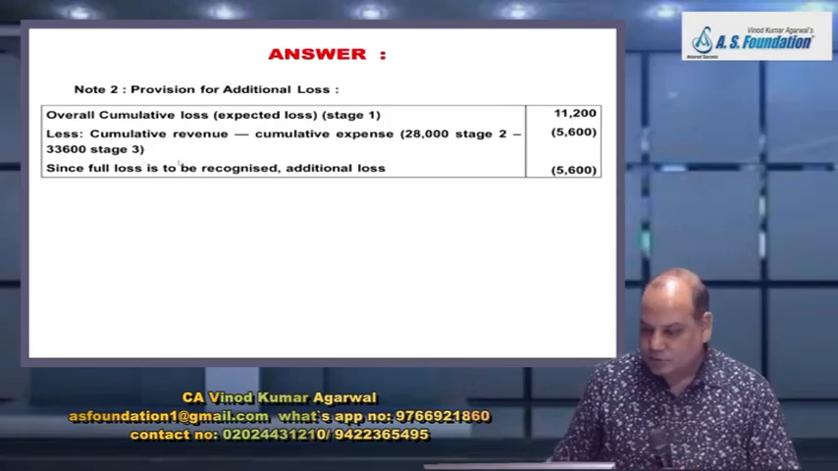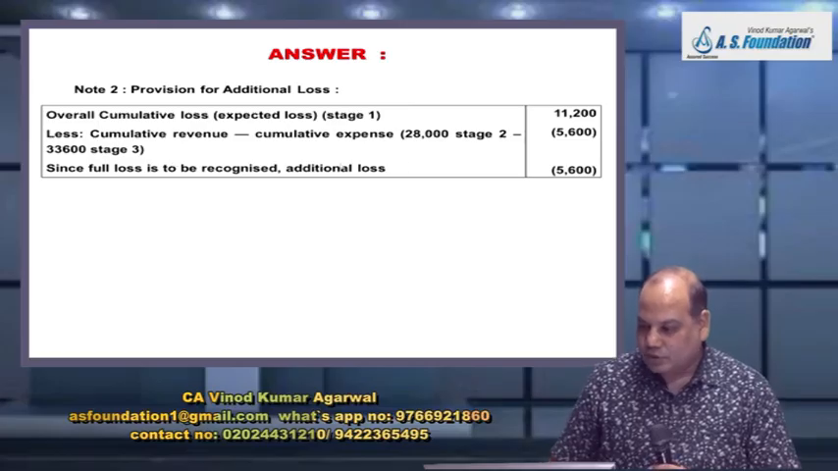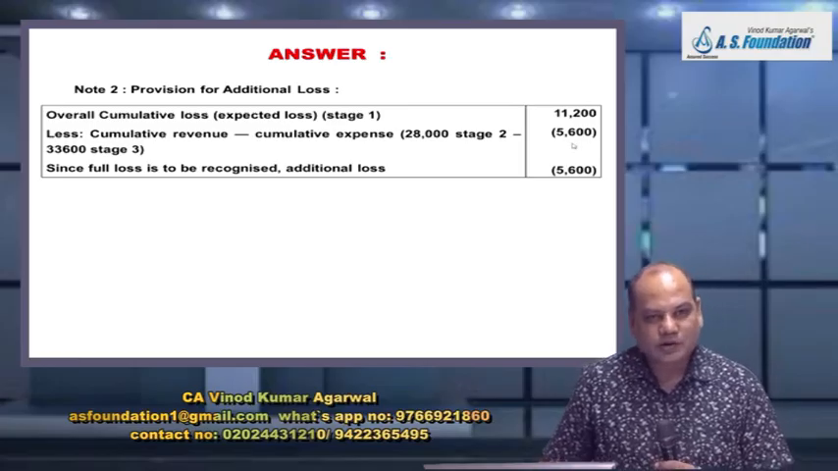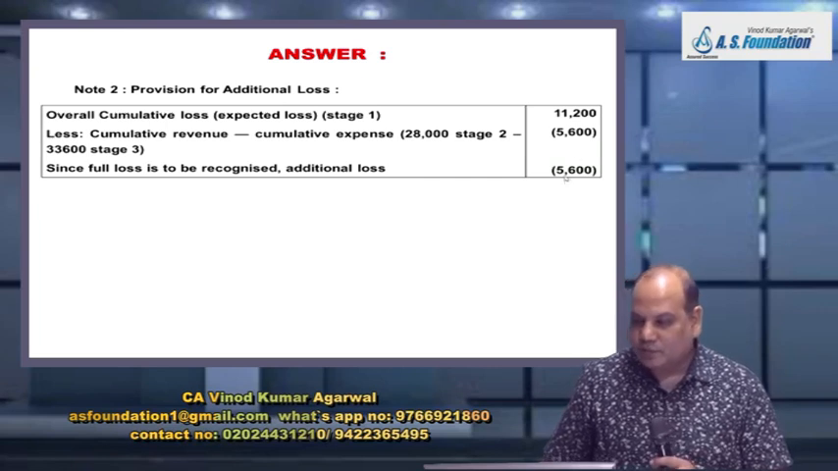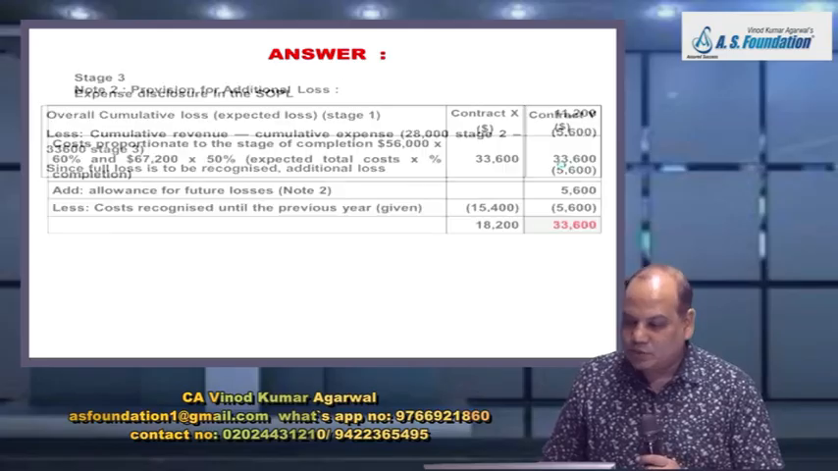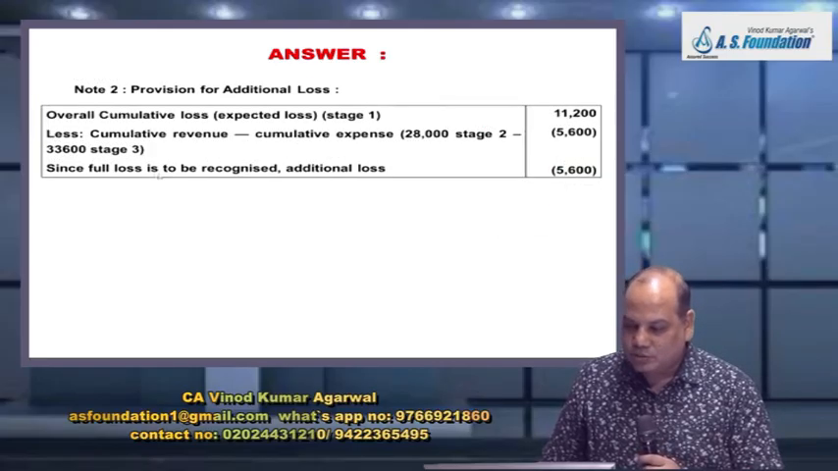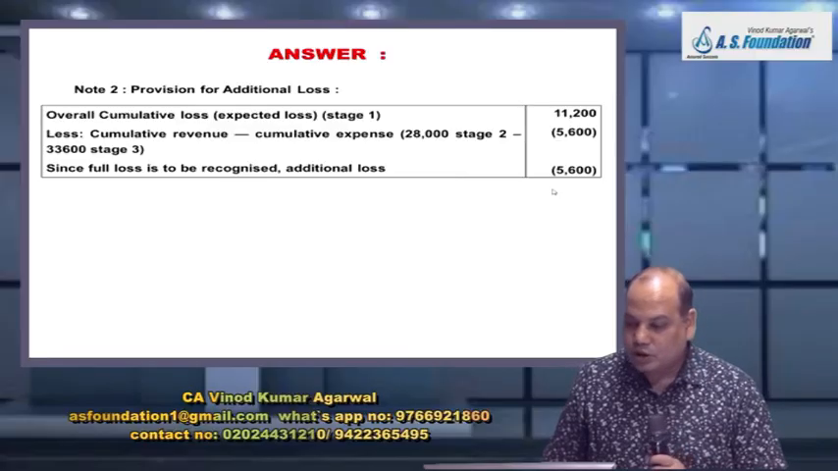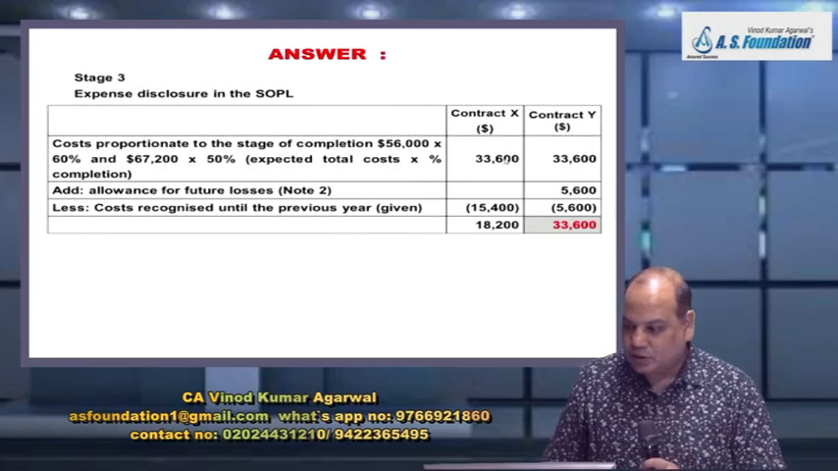And delete the other words which are not required. So I will make a full provision 11,200. 5600 comes on its own in the books because of percentage of completion method. 5600 more I will recognize. I will pass one more entry, P&L account debit to allowance for loss 5600. Now come back to that first part.